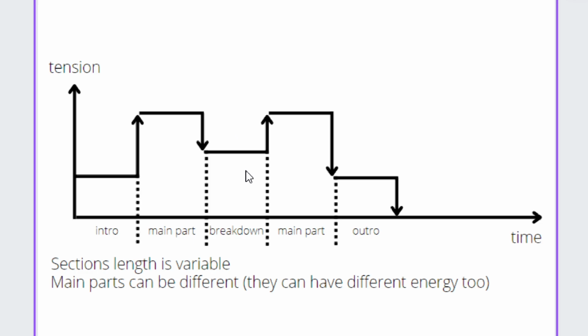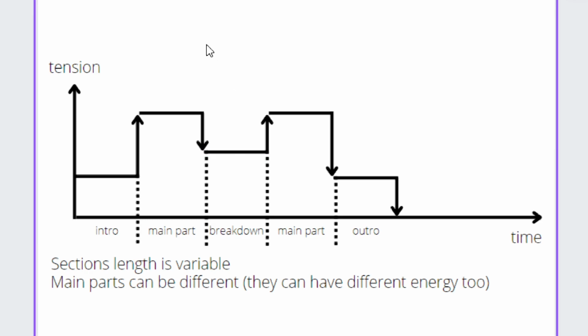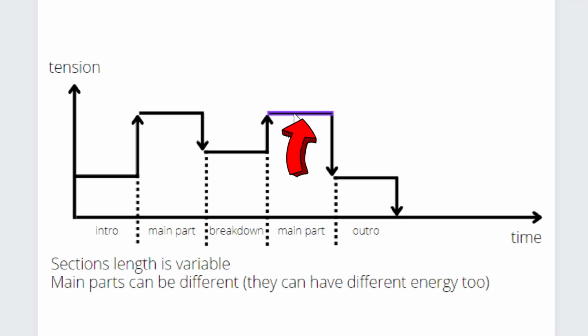So having the breakdown in your arrangement is quite beneficial. That is why most drum and bass, techno, dubstep tracks have one. This breakdown splits the two main parts, which gives you more possibilities to arrange the track. The second main part can be slightly different from the first one. Here I can add an extra sound or have a more exciting melody, which will make this second main part even more exciting than the first one.